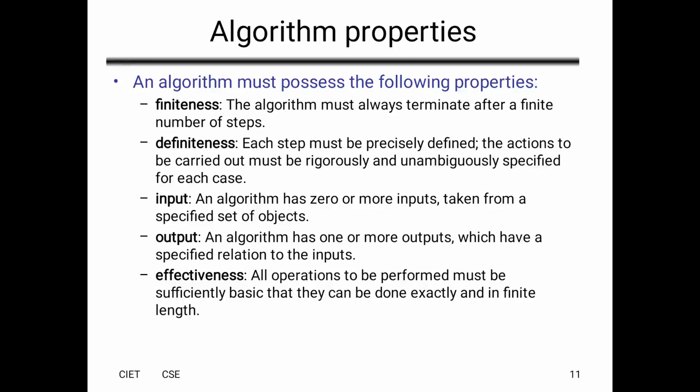So the topic is algorithm properties. An algorithm must have some properties. First one, finiteness, definiteness, input, output, and effectiveness. First, finiteness: an algorithm must always terminate after a finite number of steps. So we have to terminate the algorithm after a finite number of steps.